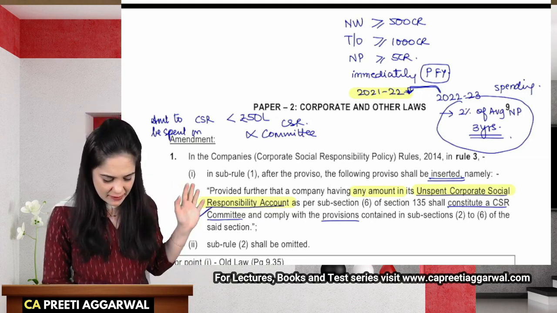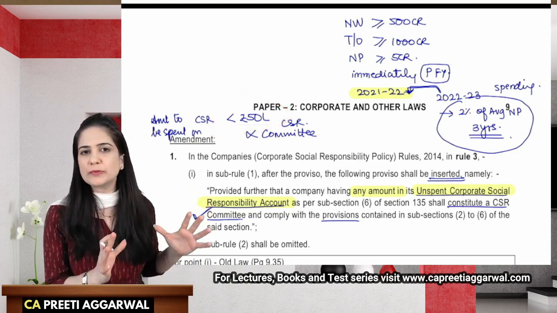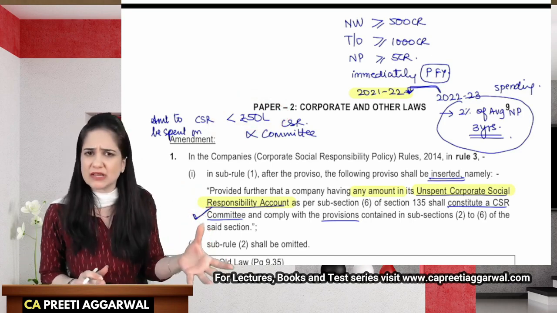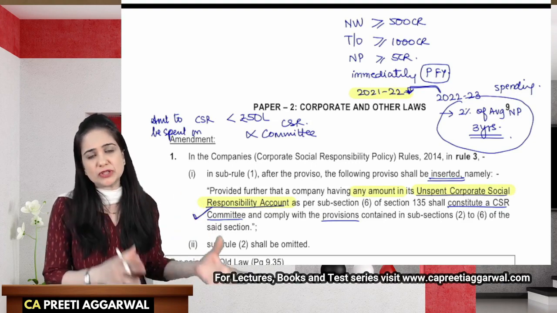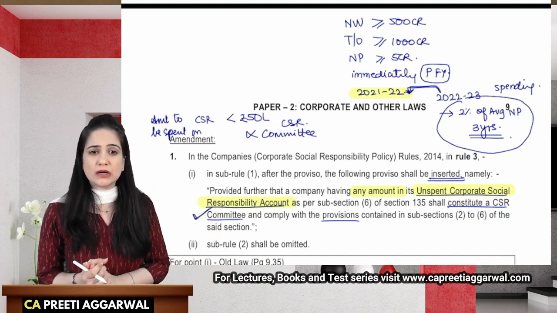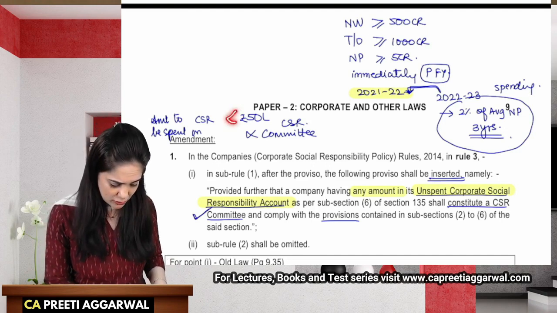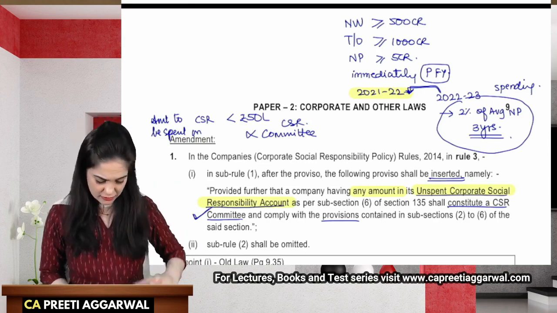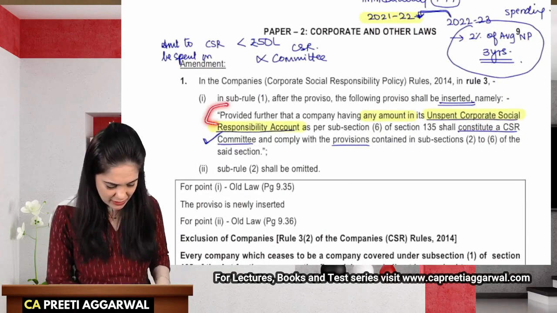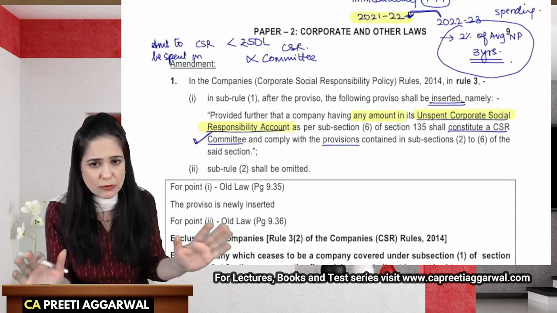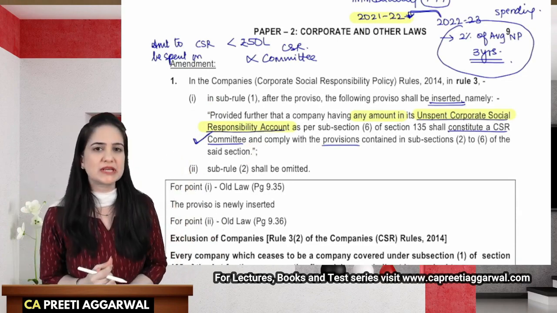But CSR committee was not required if the amount to be spent on CSR was less than rupees 50 lakhs. In that case, if the CSR committee was not formed, then the functions would be performed by the board. Now, if the amount of spending is less than 50 lakhs, CSR committee was not required. However, they have added this proviso which says that if you have any amount in the unspent CSR account, then you will have to constitute a CSR committee.